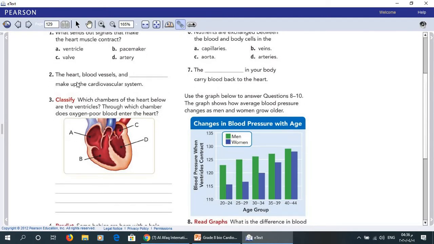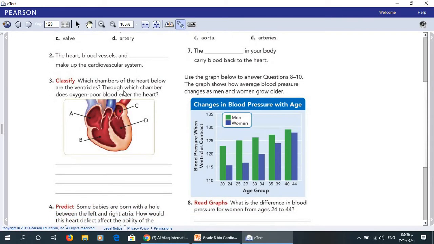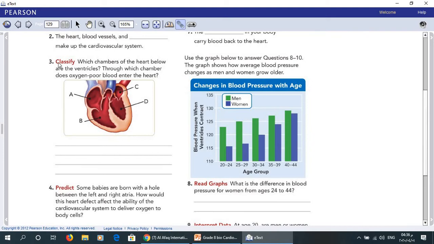Number 2. The heart, blood vessels, and blank make up the cardiovascular system. Of course, the heart, blood vessels, and blood make up the cardiovascular system. Here you have to write blood. The heart, blood vessels, and blood make up the cardiovascular system.